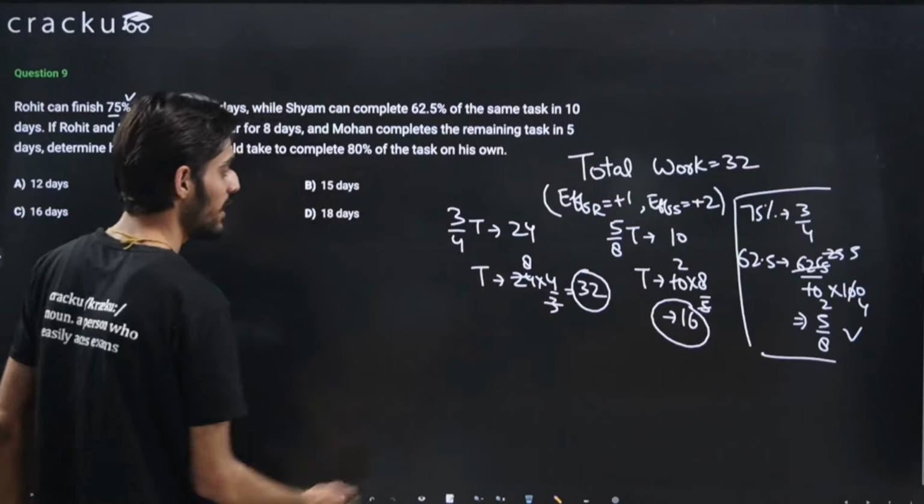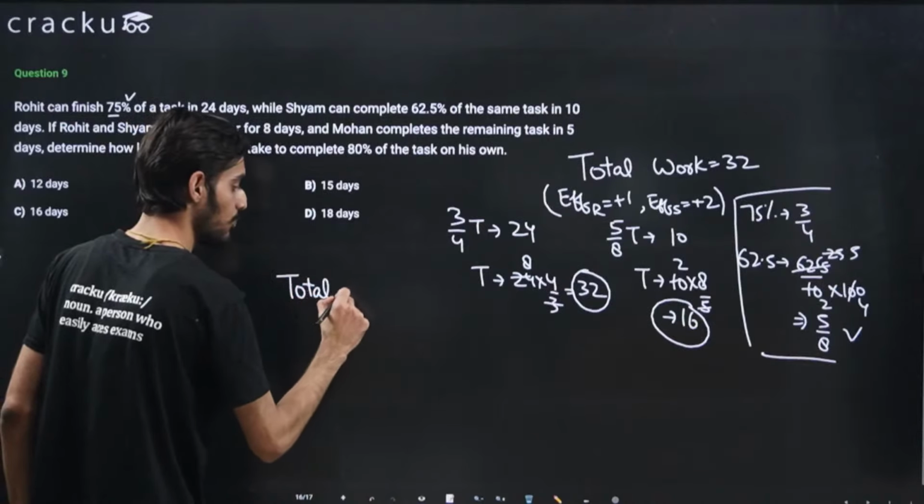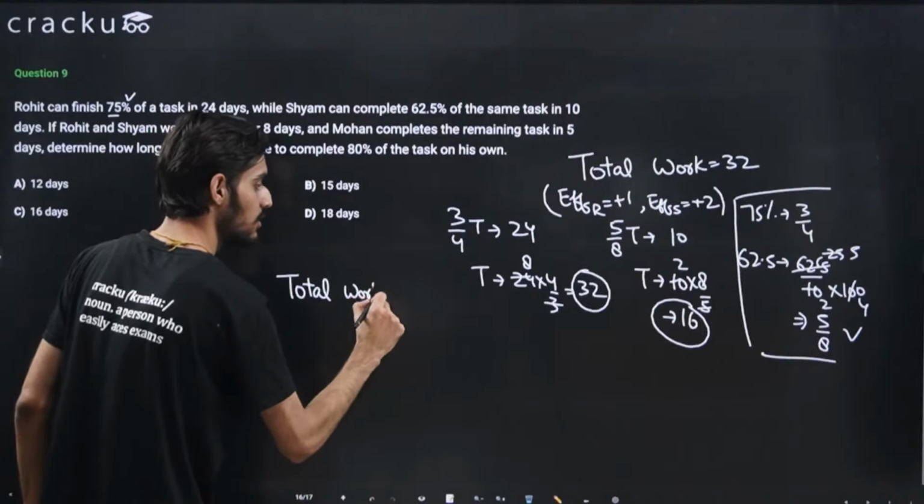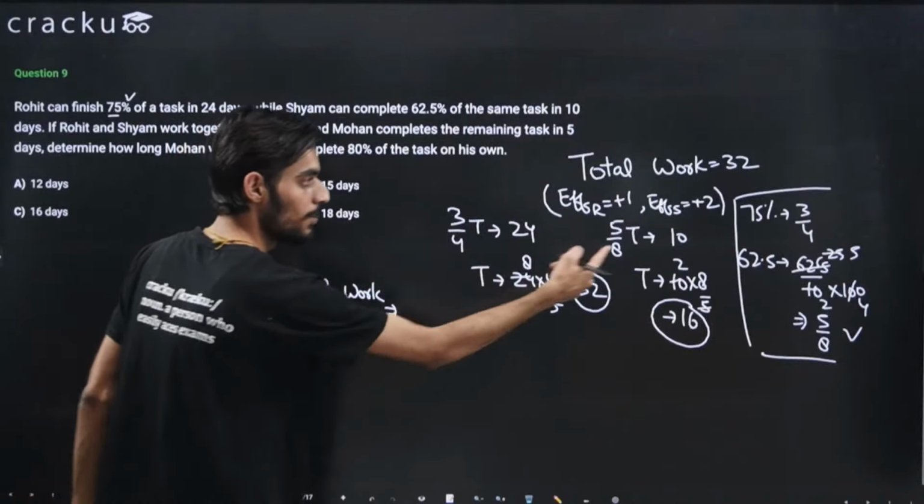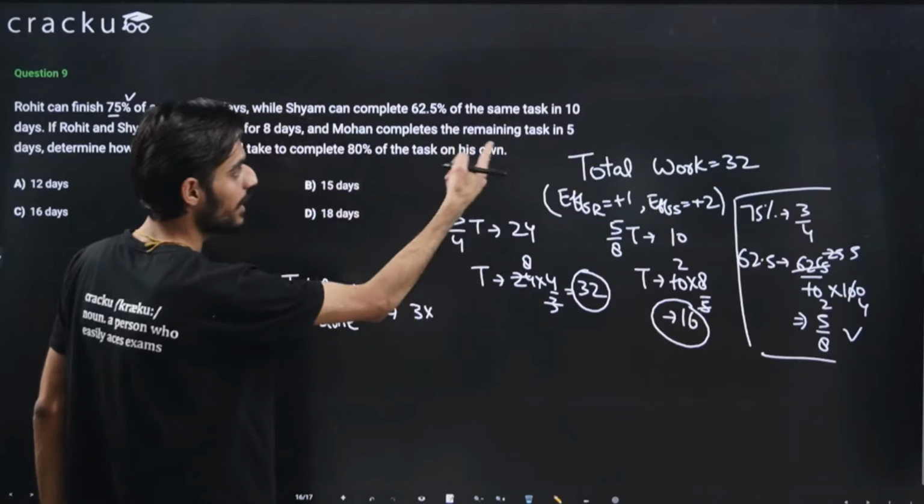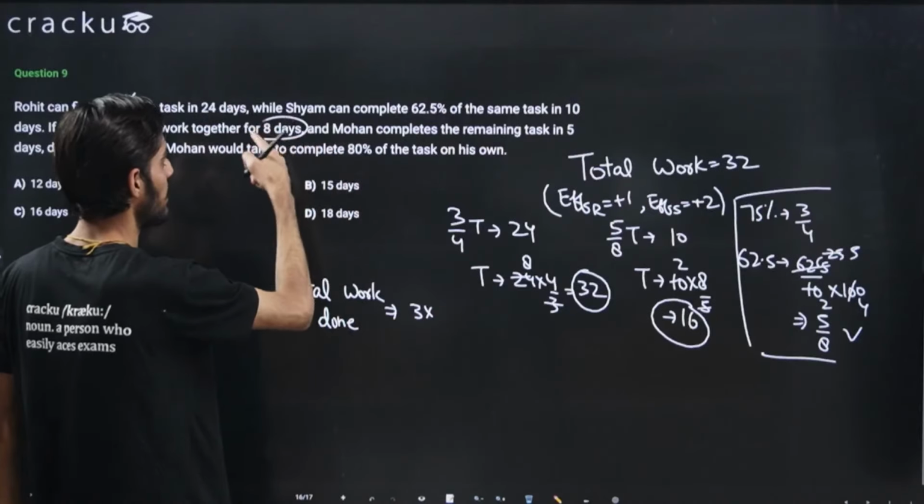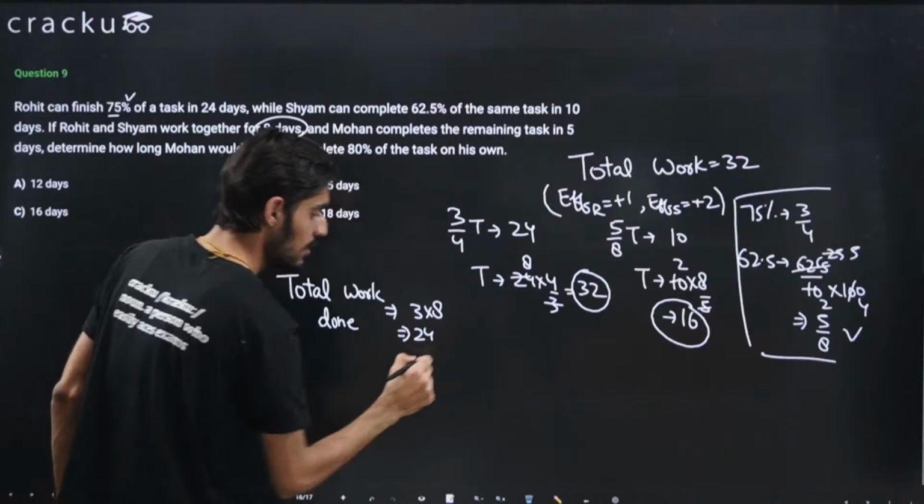So if they are working for 8 days, the total work done will be equal to plus 3, right? Plus 1 plus 2 is plus 3, multiplied by 8. Yes, they are working for 8 days. So multiplied by 8, this will come out to be 24.